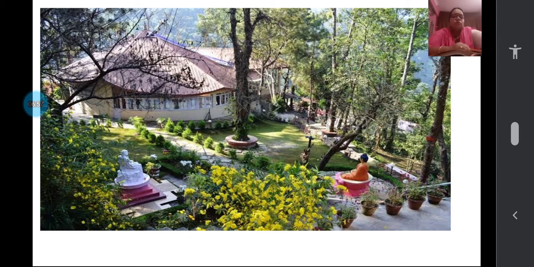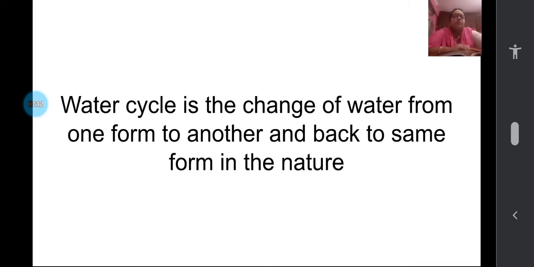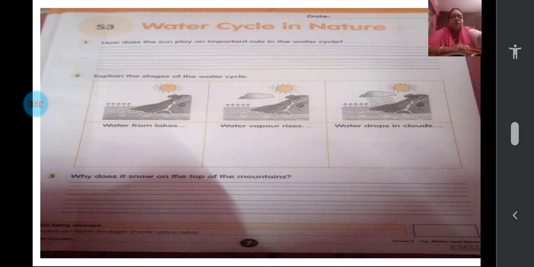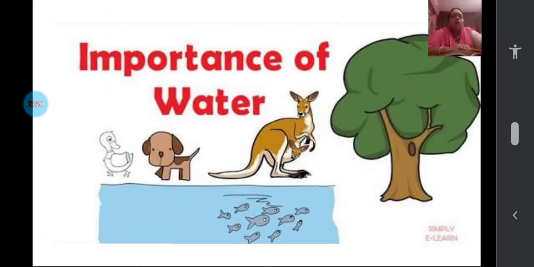And also you all know that some animals even live in the water only, no, aquatic animals, they also need water. And all the other animals also need the water for living. Even the human beings, we also need the water. Yes, no, children? So all of us need the water, even the human beings, for our living.